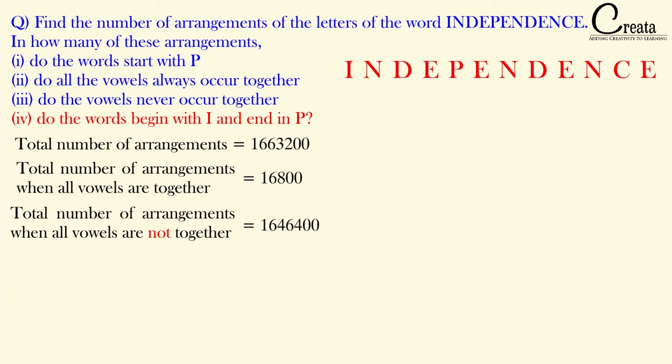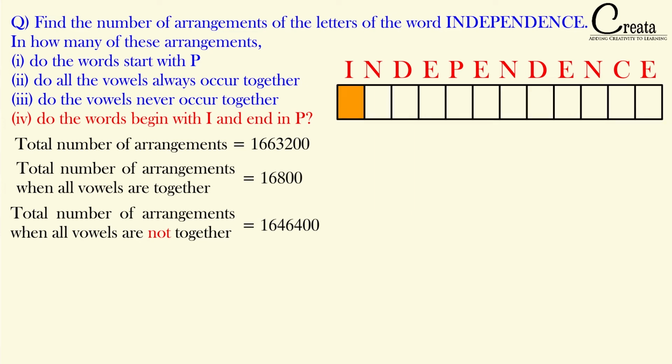Further, let's move to the last condition. The condition is: do the words begin with I and end in P? It means that the first letter has been consumed by the letter I and the last letter has been consumed by the letter P. So basically we have 12 letters and 12 slots, and the first and the last slot have been used. So we are left with 10 letters and 10 slots.